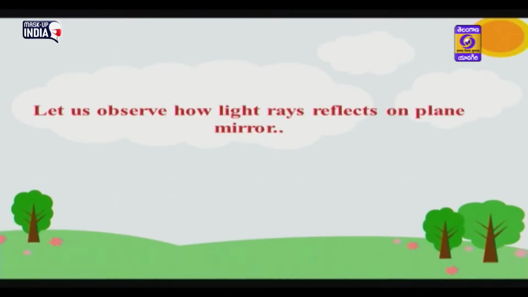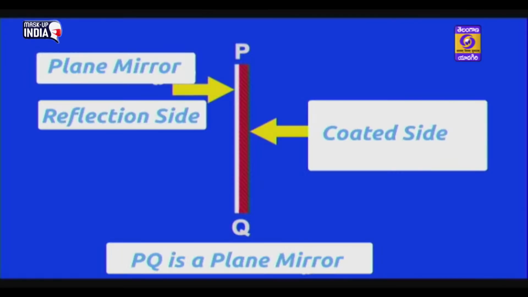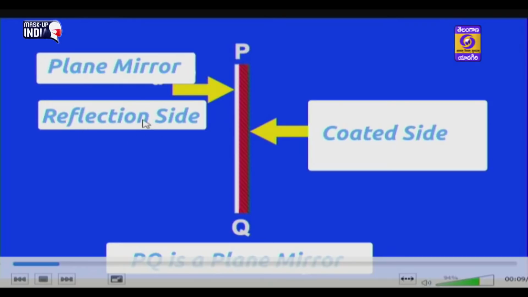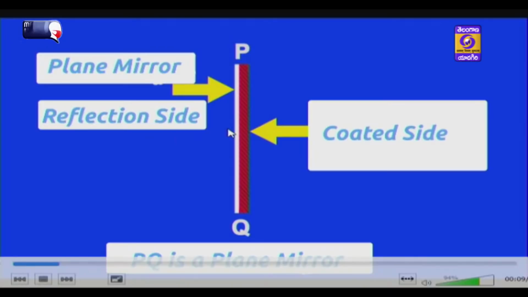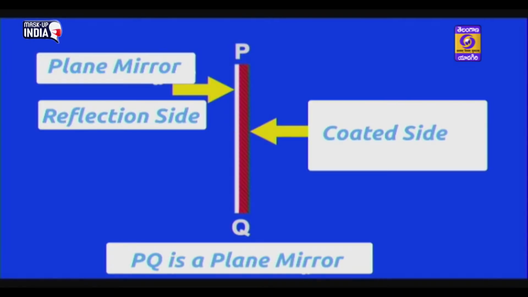Let us observe how light rays reflect on a plane mirror. Reflection on a plane mirror. Here see, PQ is a plane mirror. This side is the reflecting side and this side is the coated side. As you know, a mirror has two sides. One side is coated with metal amalgam.